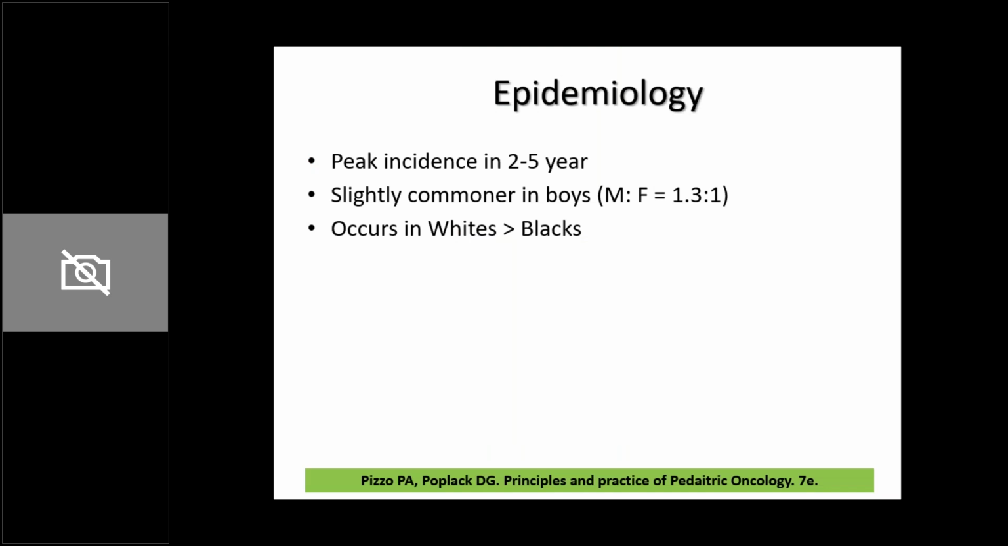Now, in the next slide, I'll talk about the epidemiology. The peak incidence of ALL is within 2 to 5 years. When you talk of AML, there is no peak incidence in children, but when you talk of ALL, the peak incidence is 2 to 5 years. It is slightly commoner in boys and occurs in whites more than in blacks.